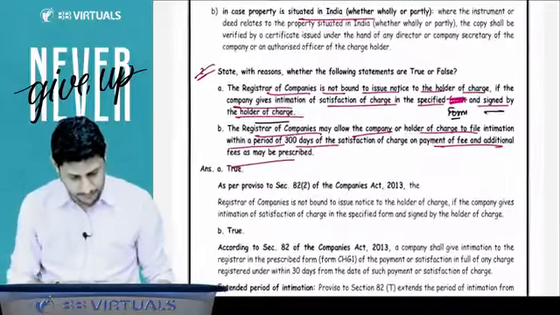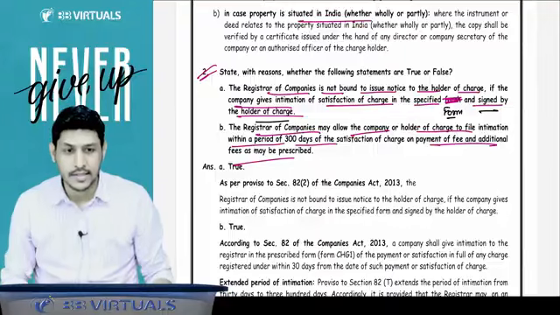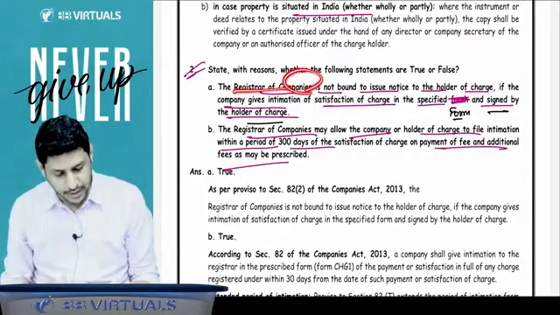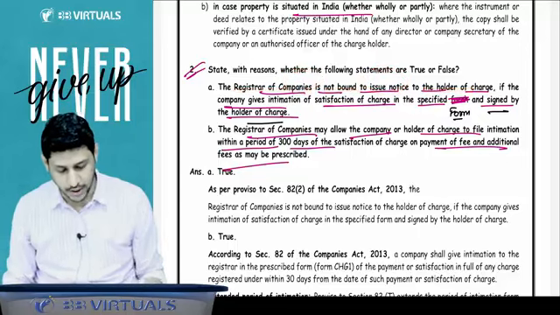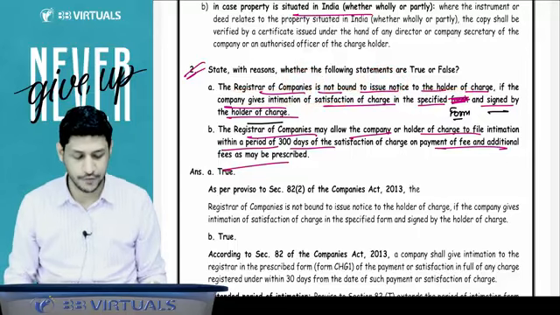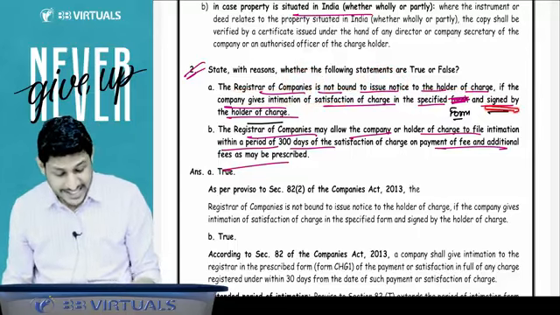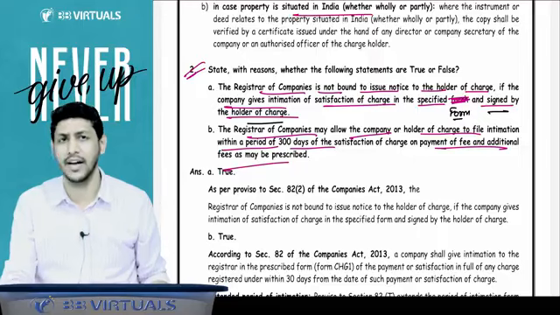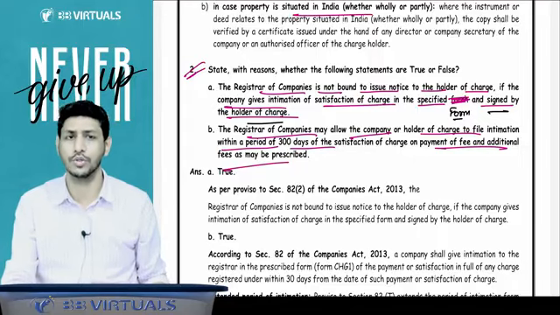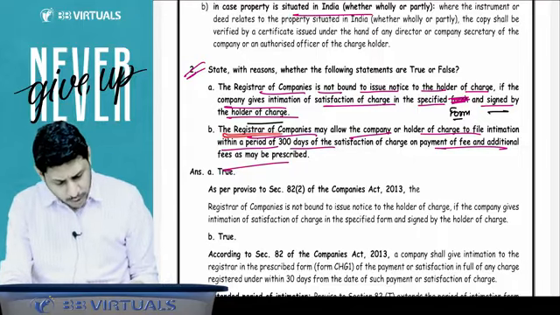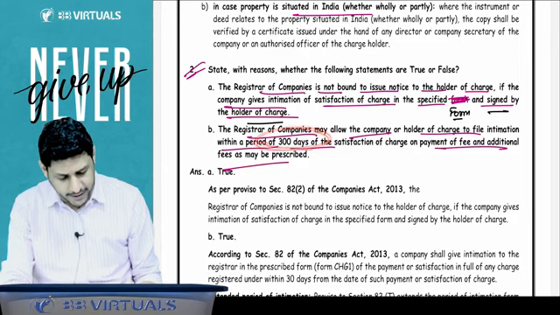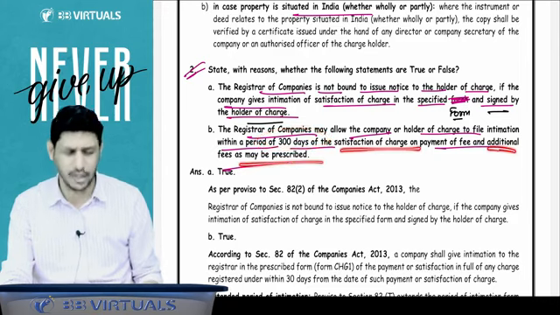See this. State with the reasons whether the following statements are true or false. The ROC of the company is not bound to issue notice to the charge holder if the company gives intimation of satisfaction of charge in the specified form and it is signed by the charge holder. Yes, true. If it is signed by the charge holder, then the ROC is not under an obligation to issue the show cause notice. The ROC may allow the company or holder of charge to file intimation within a period of 300 days of satisfaction on the payment of additional fees. Yes, true.